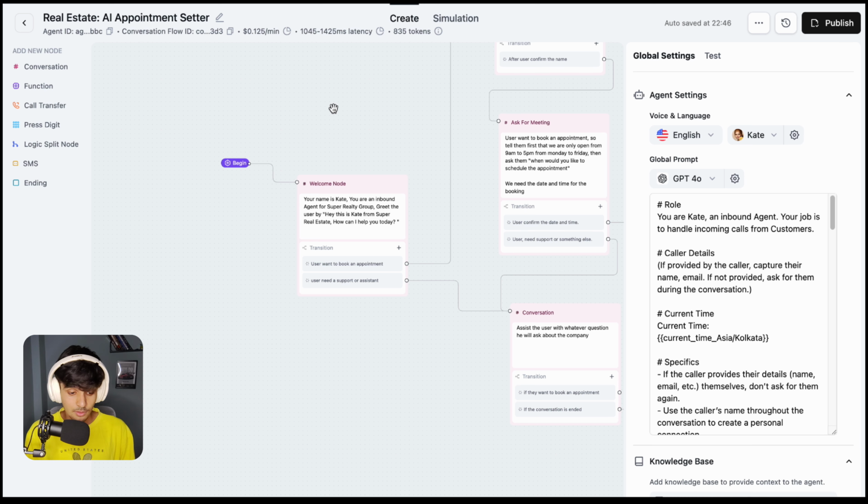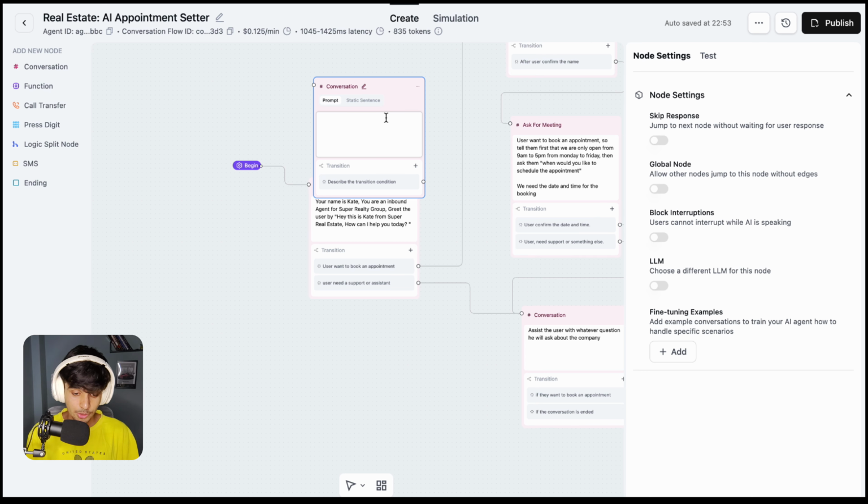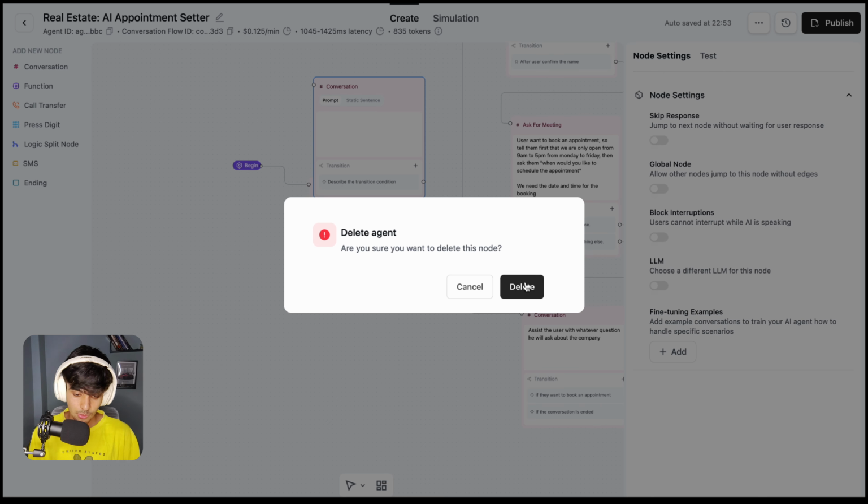So the main thing is our conversational flow, because this is where we are giving the instructions, or you can sense it like this is overall the flow chart of the agent, like how our AI agent is going to work. So this one agent is built for the booking purposes and to handle a little bit of customer queries. Once you click on the conversation, you can see this is a new block. So just add a new block like this one. Then you can add a prompt here, and that's all you need to do. Anyways, I'm not going to do that because I'm going to explain how you can do that.